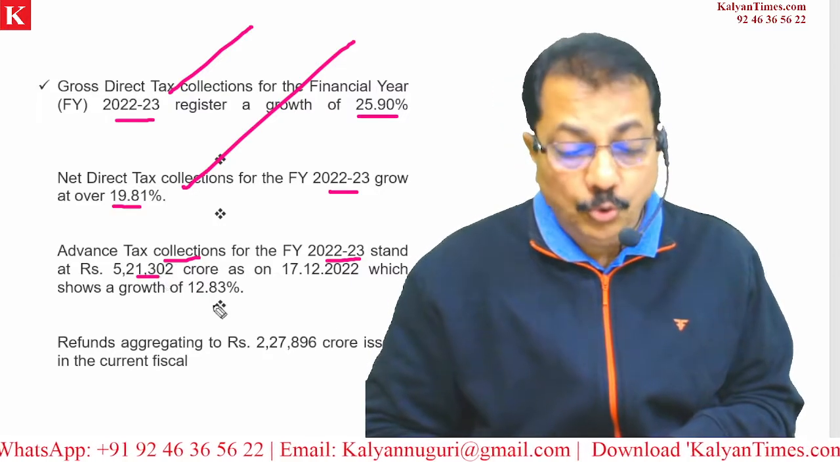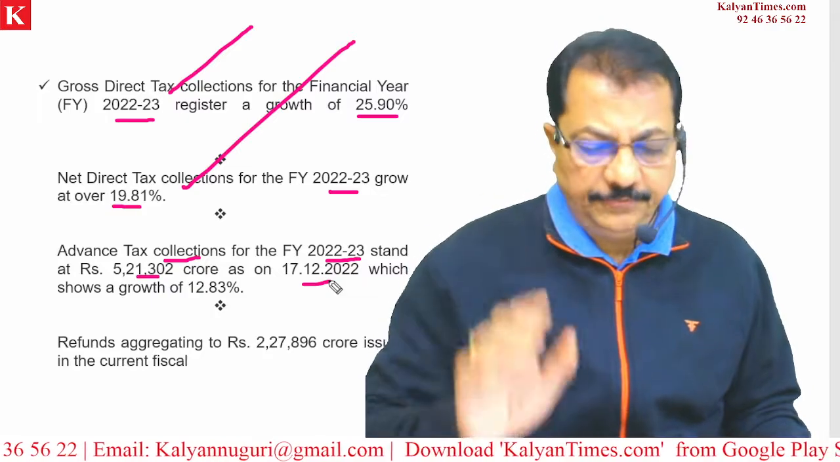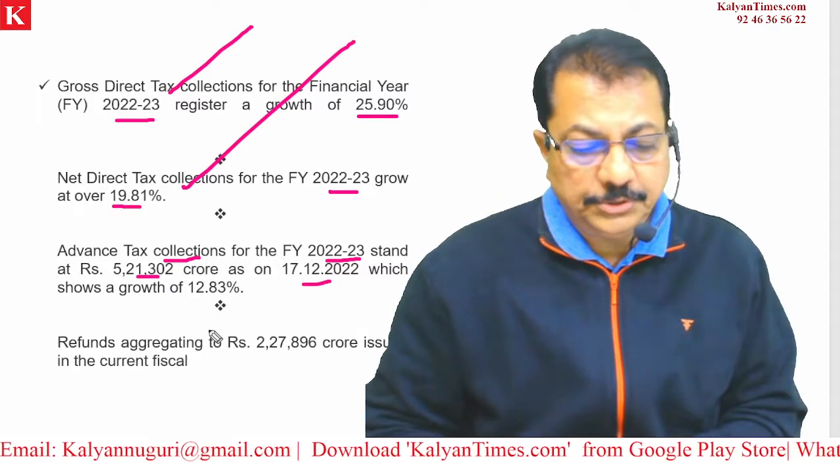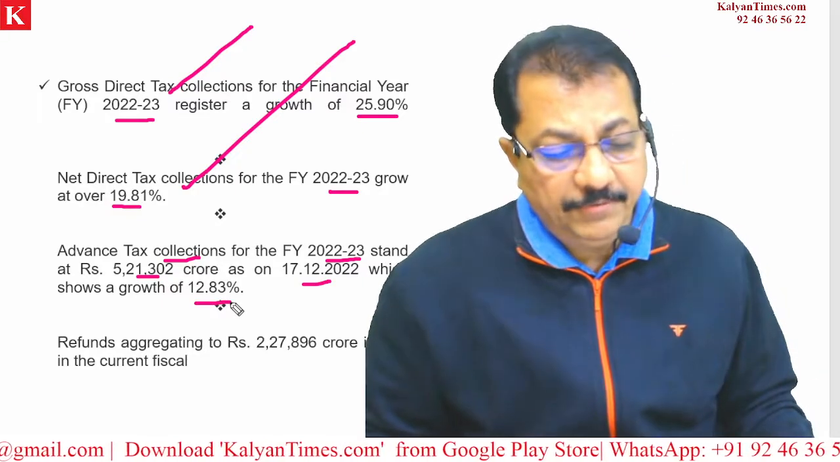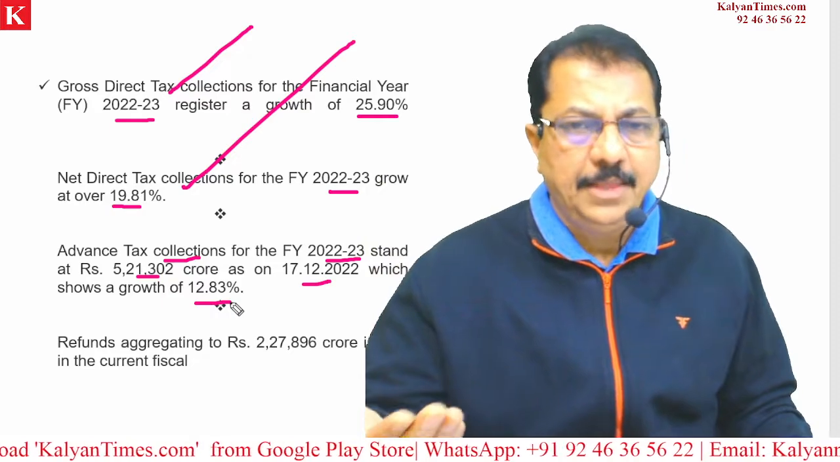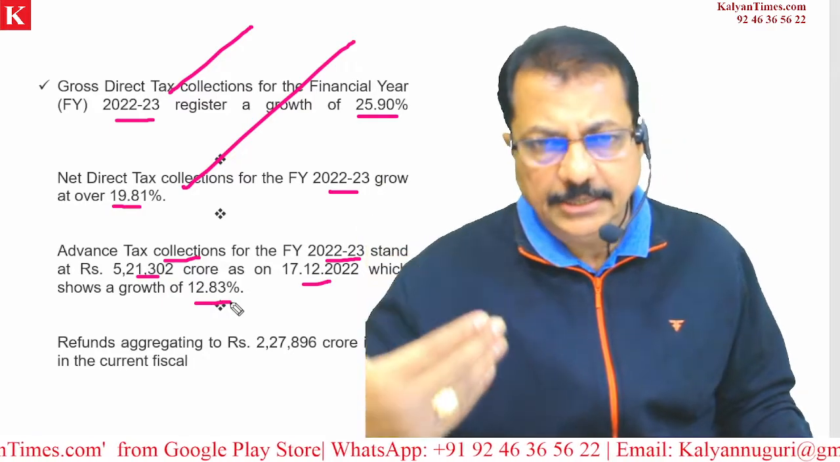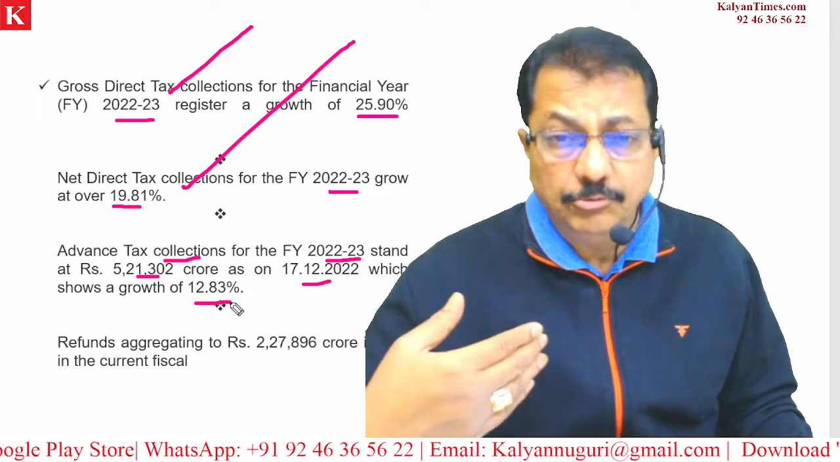And advance tax collections for the year 2022-23 stand at 5,21,302 crores as on 17/12/2022. This is the latest information, and it shows a growth of 12.83%. Very, very important one. Gross direct tax collection is increasing, net direct tax collection is increasing, and advance tax collection is also increasing. That's really a good sign.